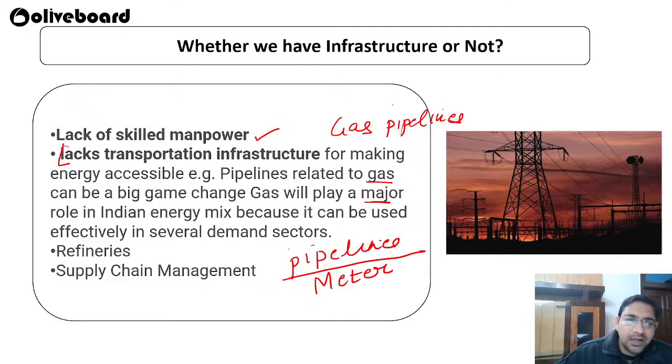Then we have refineries in our country, but they are also not that effective, and we need more refineries and more infrastructure to be created. Proper pipelines have to be made, proper exploration has to be done, and supply chain management has to be more focused.